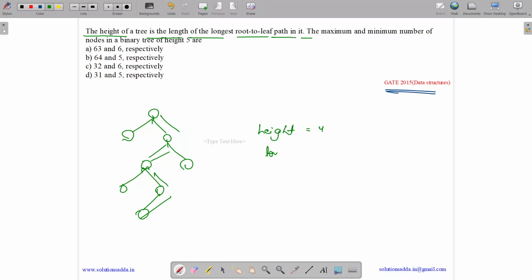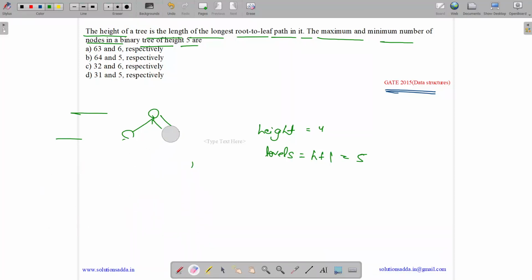And what is the number of levels? Levels equals height plus 1, which is 5. This is first level, second level, third level, fourth level, fifth level. If the maximum and minimum number of nodes in the binary tree of height 5 is asked, so we have been given a height 5, we need to find the maximum number of nodes in it. So height is 5. So what are levels? Levels is height plus 1, so levels is 6.